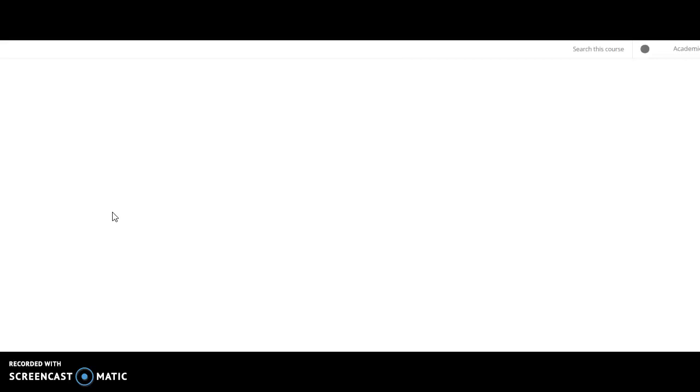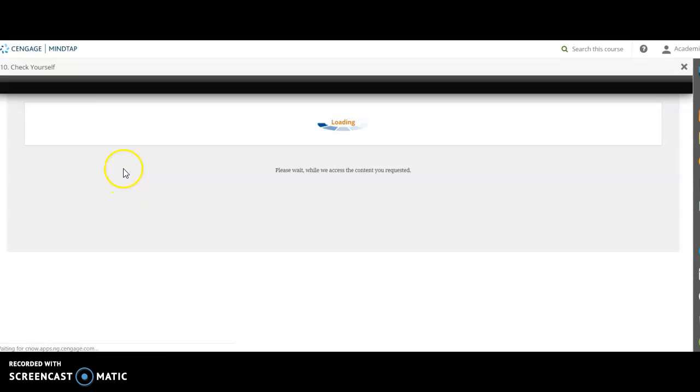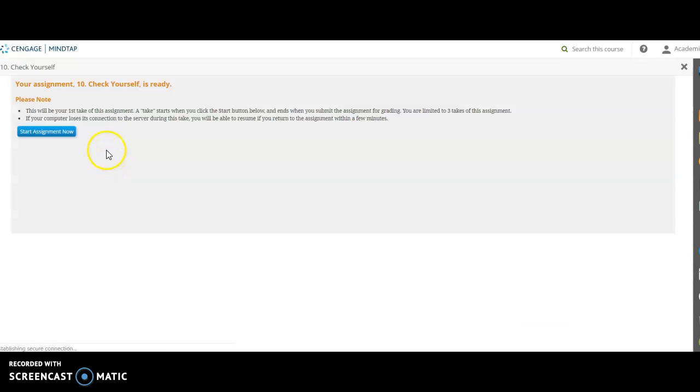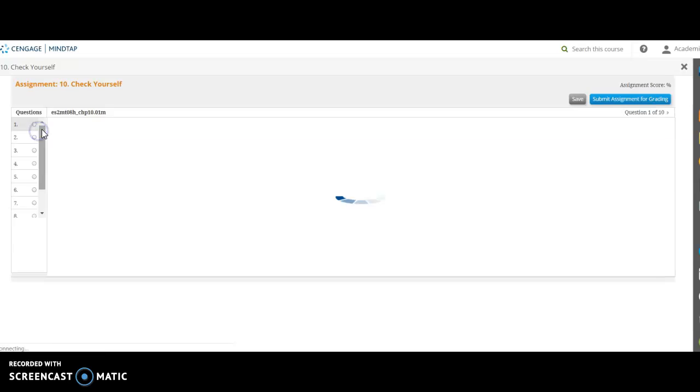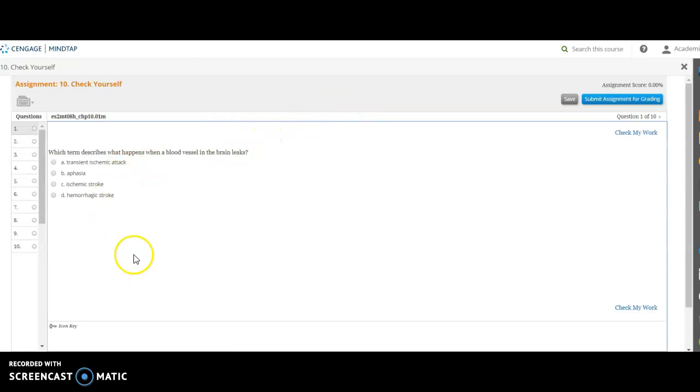Once the cover page for your assignment opens up in the ebook, you want to confirm that the title of your assignment is correct, and we are doing Chapter 10, Check Yourself, and that it's ready. Go ahead and click on the blue button to enter the assignment. This assignment is 10 questions long.